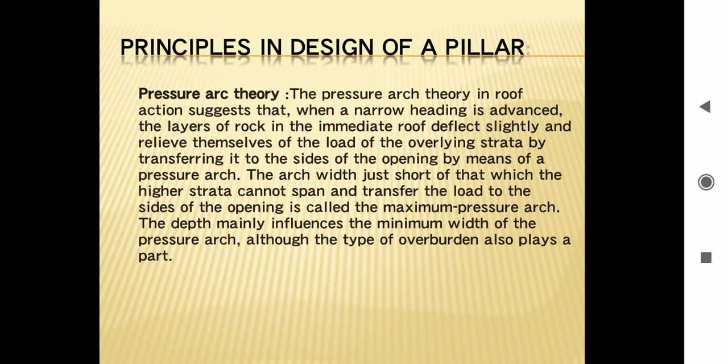Although the type of overburden also plays an important role, we can simply understand it as a roof supported on two pillars. As before mining, it was in equilibrium condition. After forming the pillar, its equilibrium gets distorted, which leads to the formation of a pressure arch.